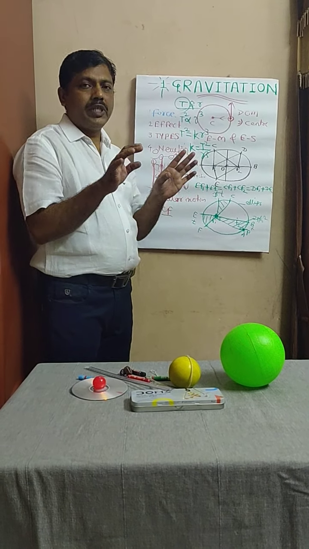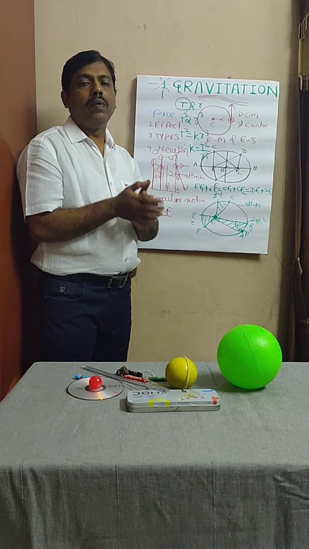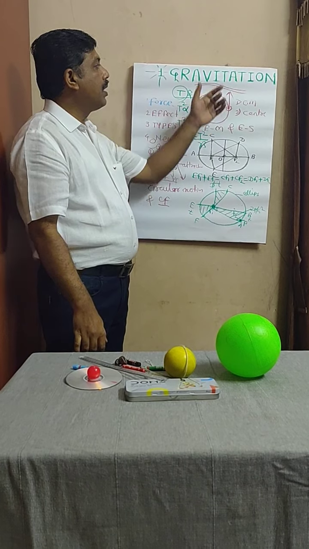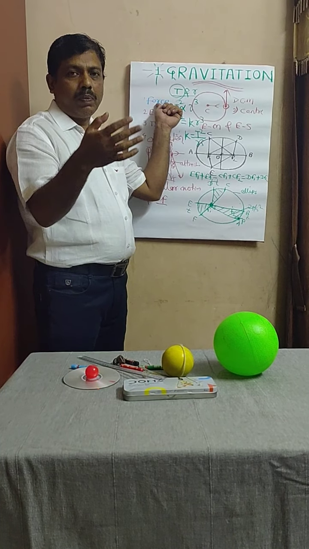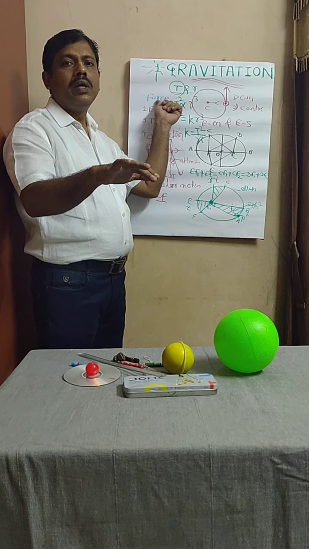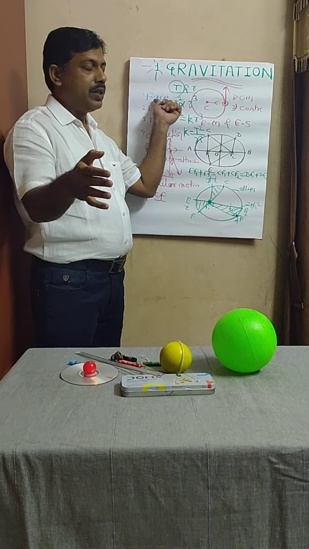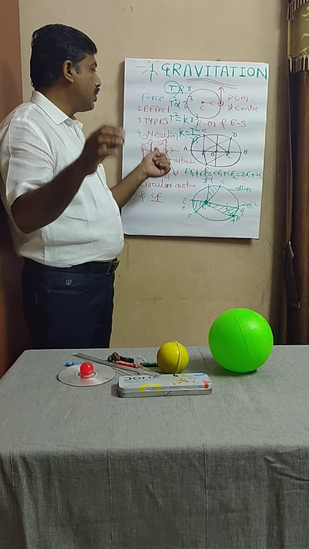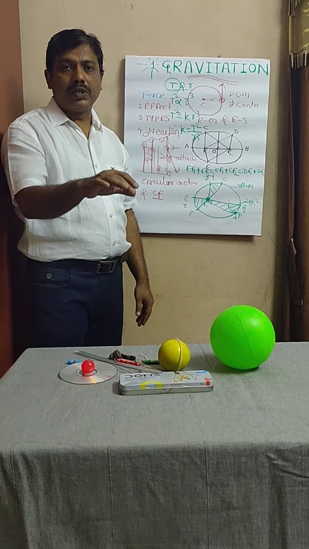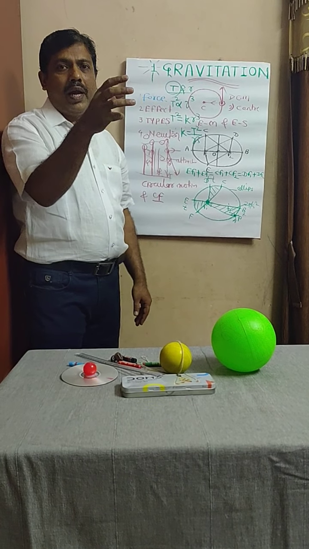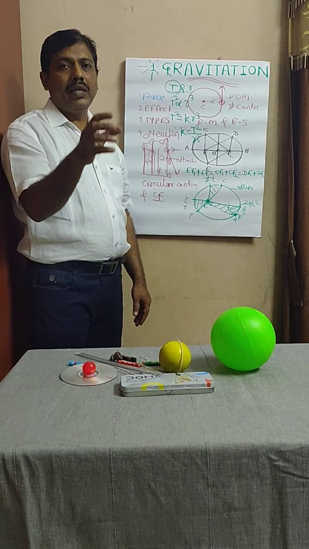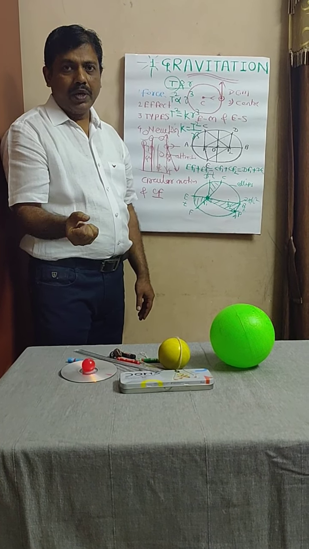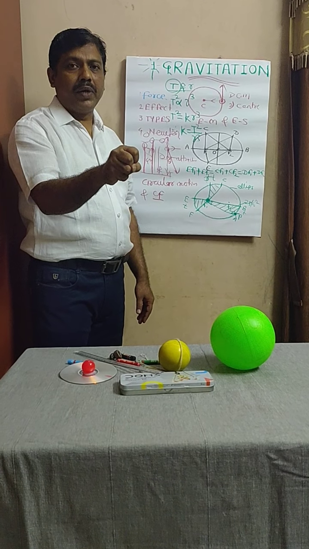I think you must have understood the concept. I want to summarize this. How did we start the chapter? We started the chapter on gravitation with the basic concept of force. Then we learned the effect of force on a body, and then the types of force. After that, we switched over to the discovery of the gravitational force by Newton, in which Newton analyzed the simple result of an apple falling from the apple tree. He discovered the phenomenon of gravitation.